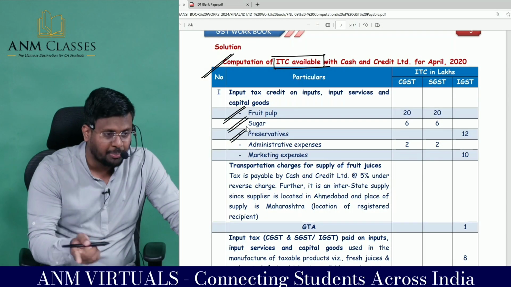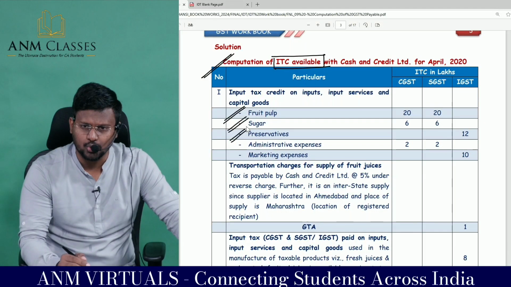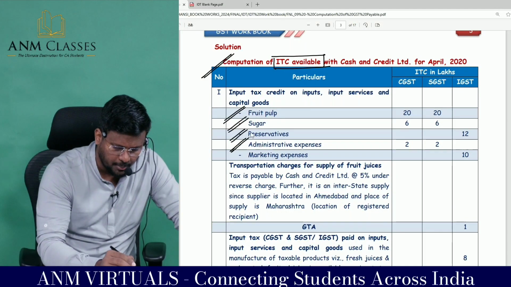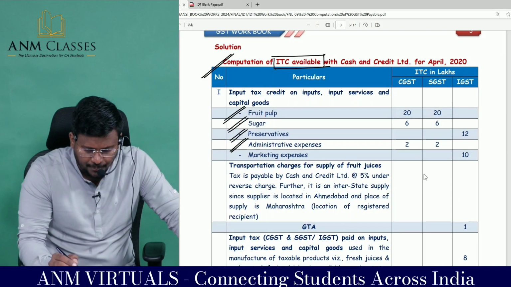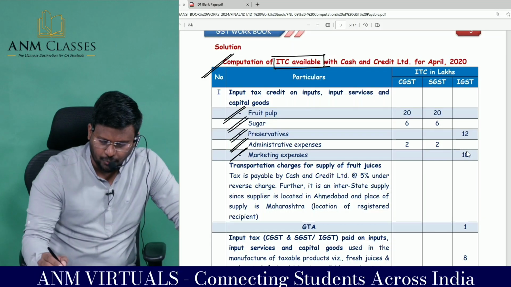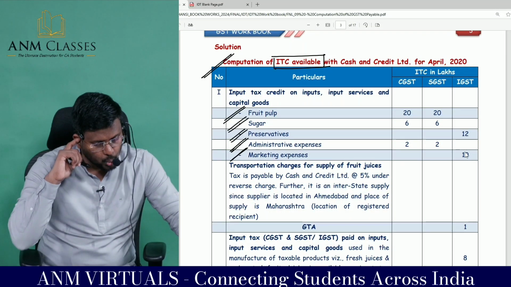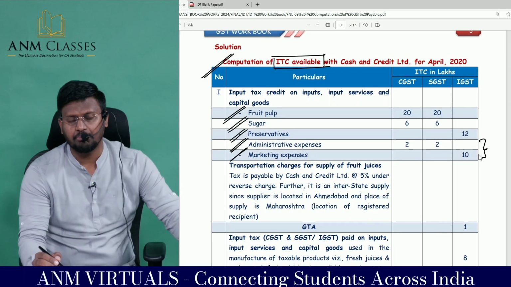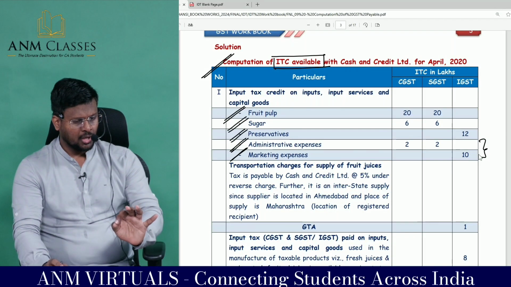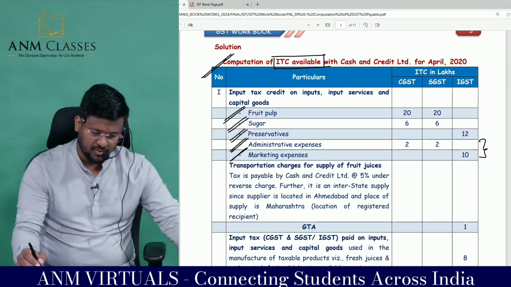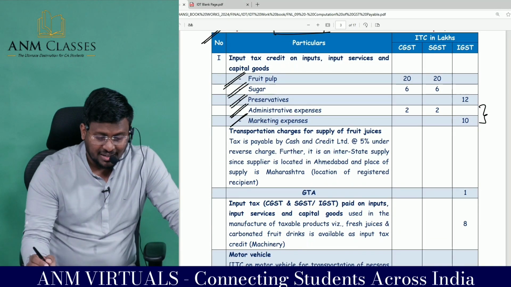Yes, sir, but we have to apportion. The total credit available is 2 lakh CGST and 2 lakh, and marketing expenses of total 10 lakh. But these two things are common, my dear lovable students. We have to apportion these two things. So the next one.